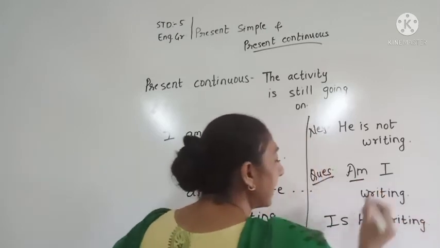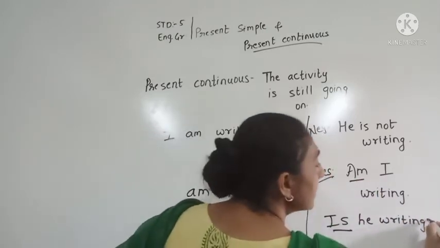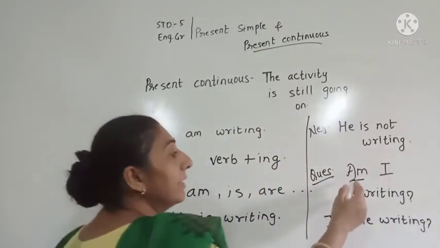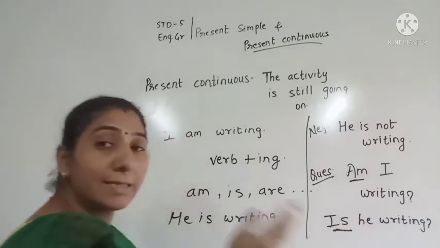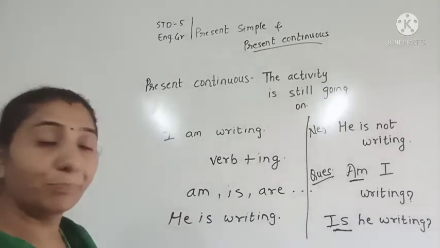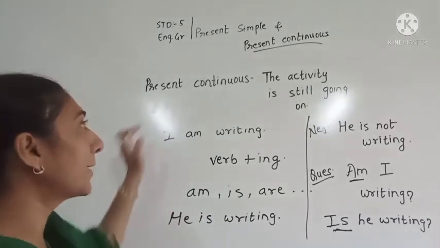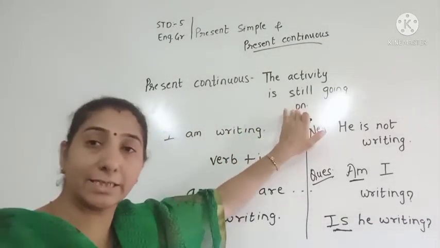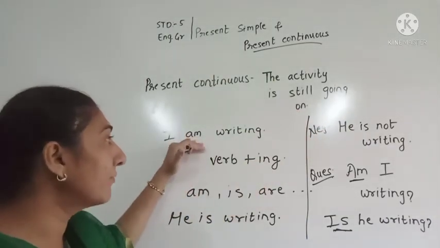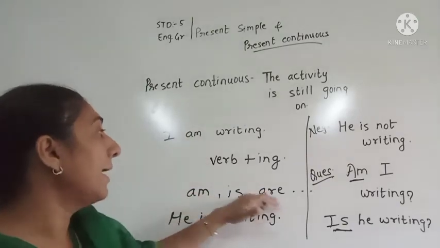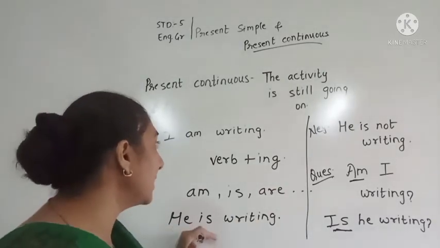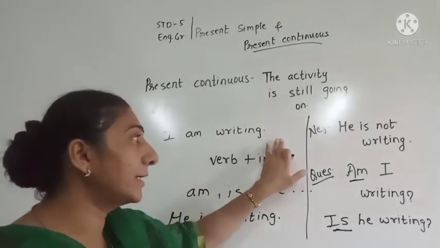We will take the linking verbs in front of the sentence to form a question. Okay, so present continuous means the activity is still going on. In the case of positive, we write linking verb, that is am, is, are, and then verb plus ing. For example, he is writing, I am writing.